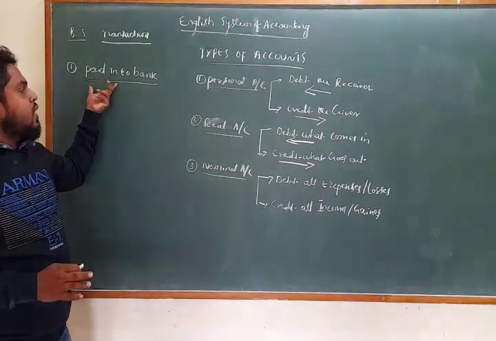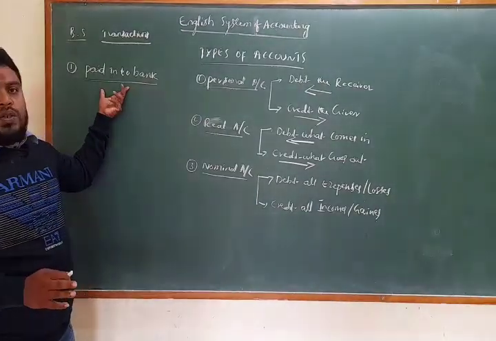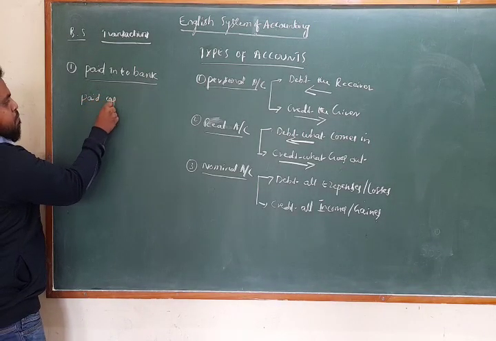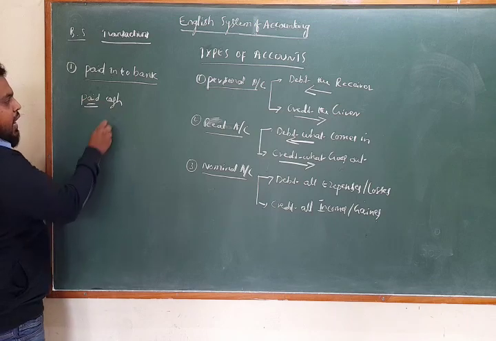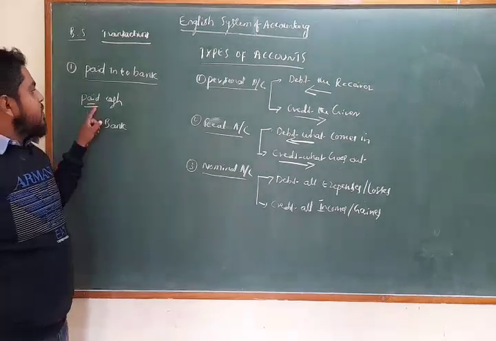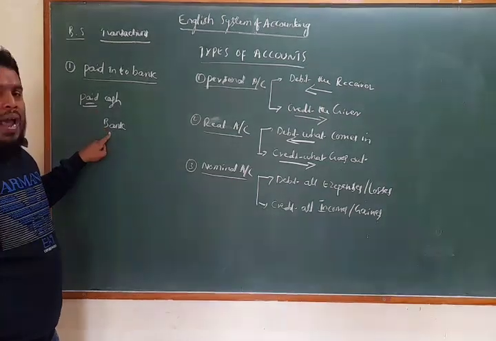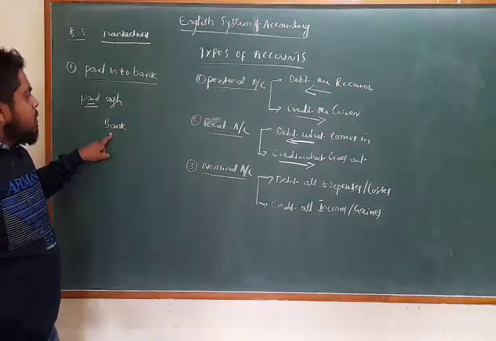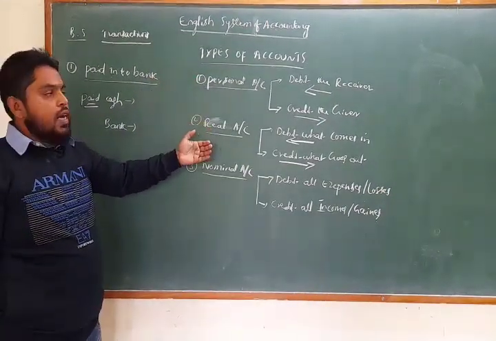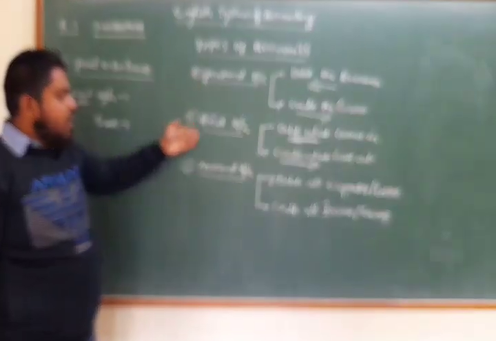In each transaction you have to find out the accounts involved. In this transaction two accounts are involved. First, paid means cash here, you are paying cash, and the other is the bank. So cash and bank accounts are involved. Now you have to apply the rules. Under the English system there are personal, real and nominal accounts. Personal account relates to names of persons, organizations, institutions, banks. Real account relates to all assets.